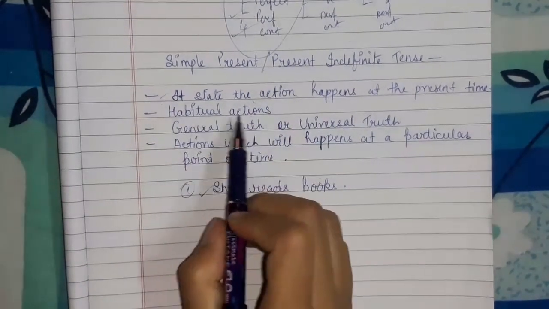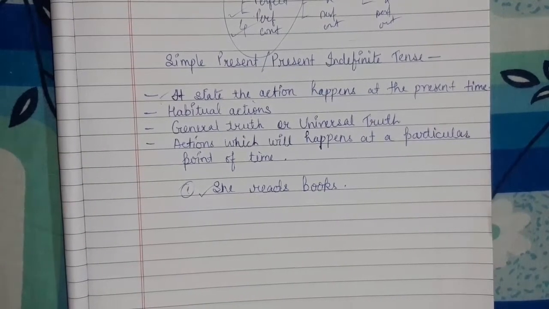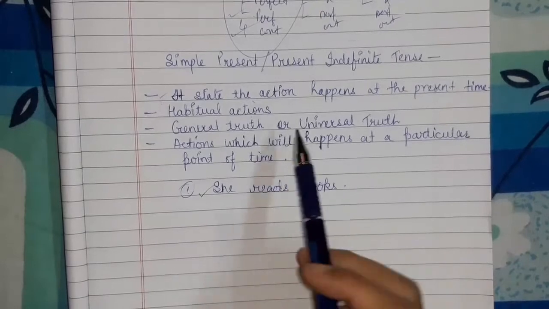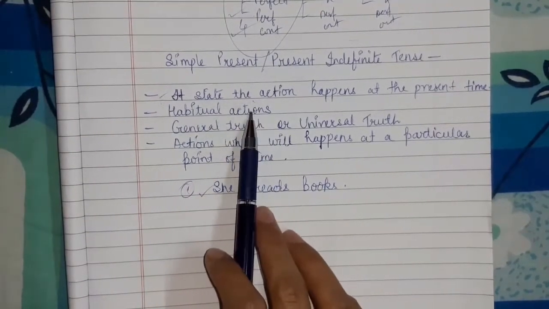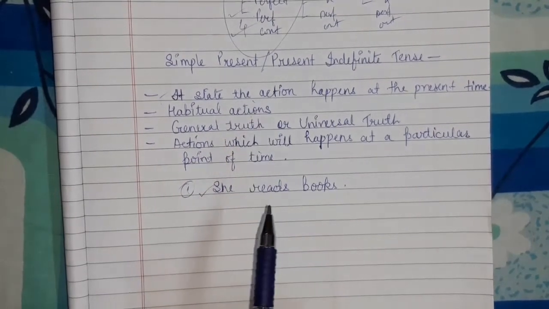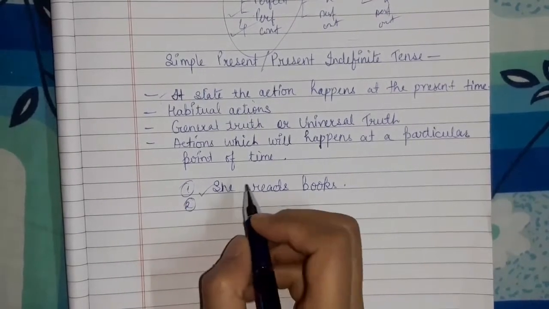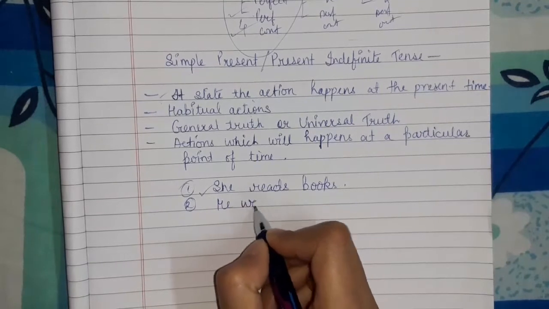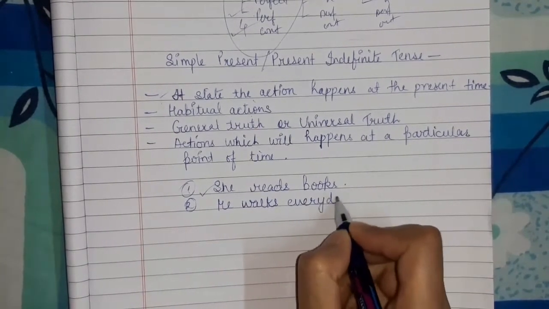Another is habitual action. Habitual action means the habit of a person, an animal, or any living creature. Habitual actions come under the category of simple present tense. For example, he walks every day in the morning.